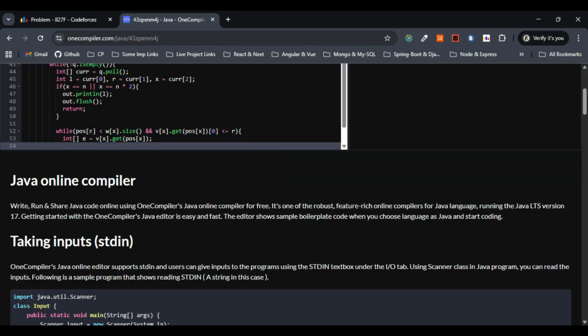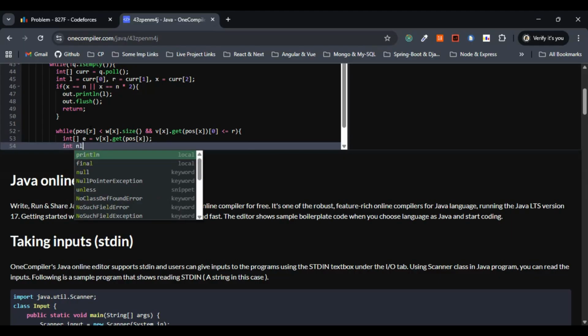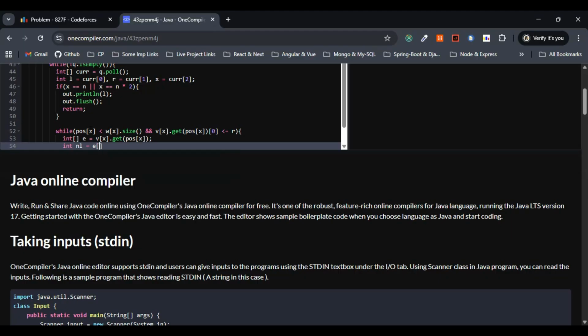Next, as I've said, e is equivalent to nl, nr and y, right? So let me go with nl equals e of 0 and nr equals e of 1, and finally y equals e of 2.